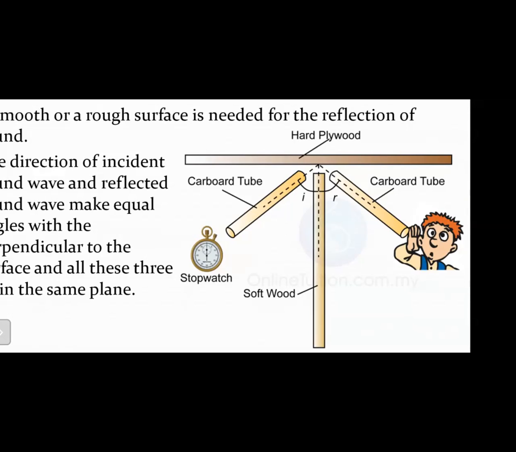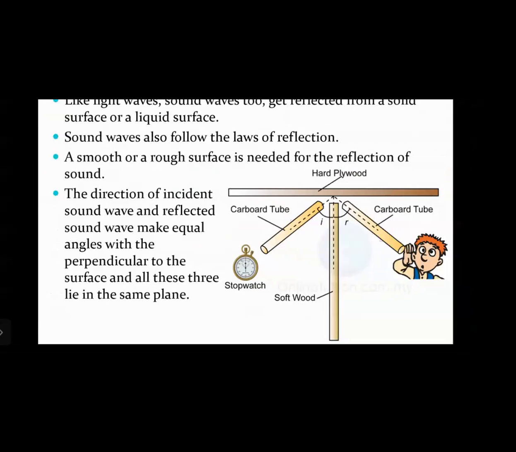So even though there is a barrier in between, which is a wall of softwood, the person on the other side of the wall can listen to the sound of the ticking stopwatch. This proves that sound waves do get reflected from the hard plywood surface.